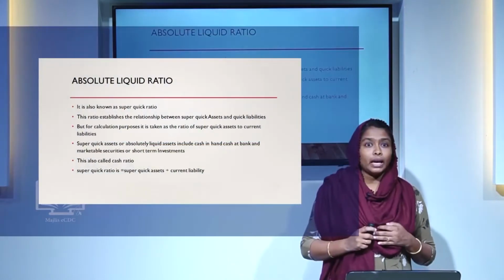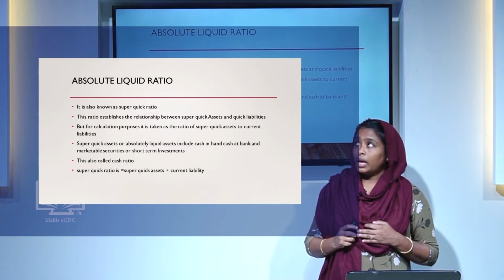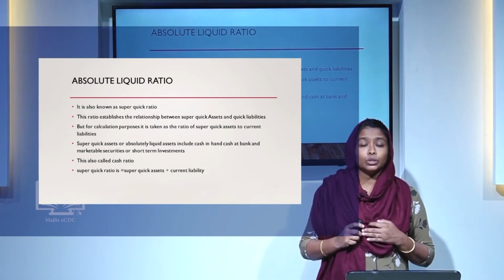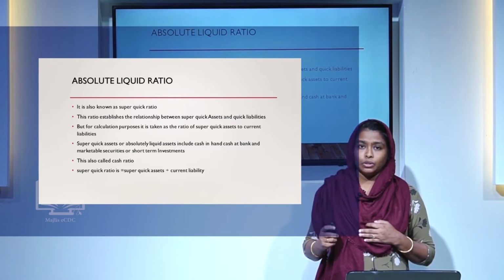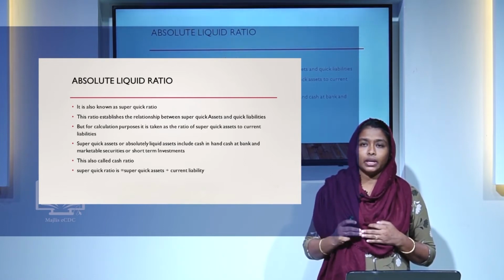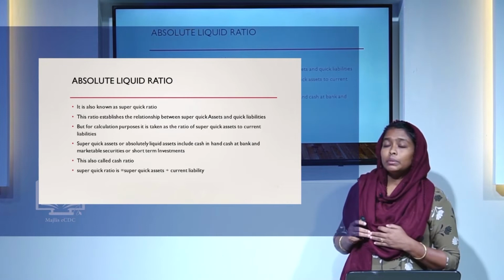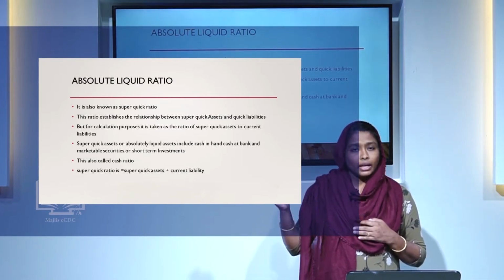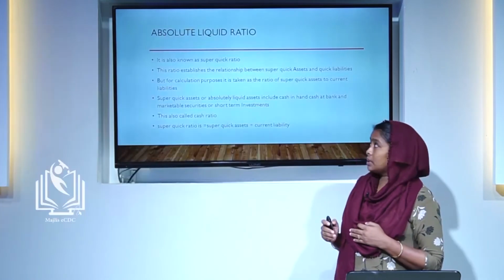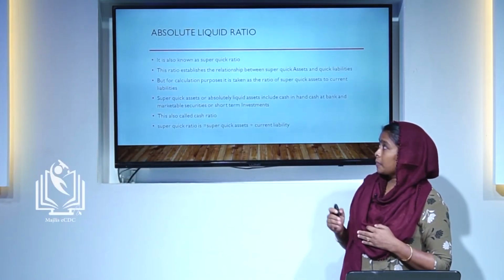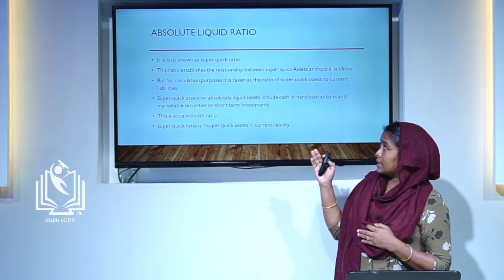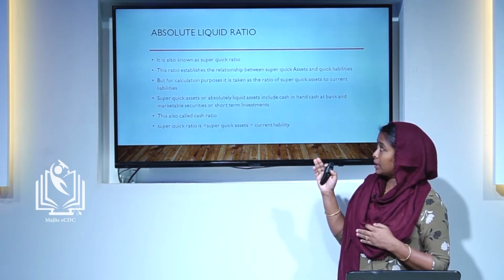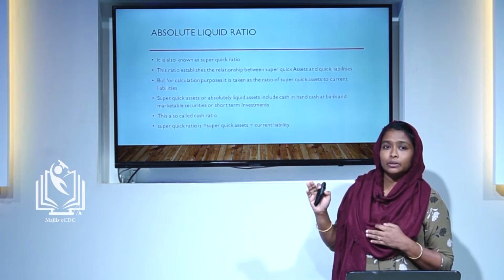Next type is absolute liquid ratio. Absolute liquid ratio is also known as super quick ratio. It establishes the relationship between super quick assets and current liabilities or liquid liabilities. Super quick asset is equal to absolute liquid assets.